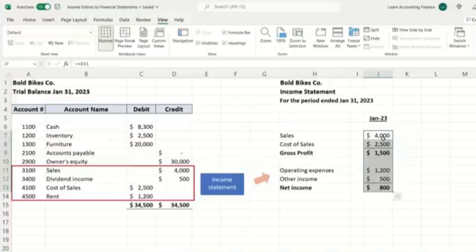However, the income statement shows the impact for the period. So in our example, we only had one transaction on the 23rd of January, which resulted in sales of $4,000. But if there were other transactions for the month of January, they would all be summed up together and shown here. And the same applies for cost of sales, other operating expenses, and other income. Okay, remember the distinction. The income statement is a report for a period, and the balance sheet is a report for a given point in time.